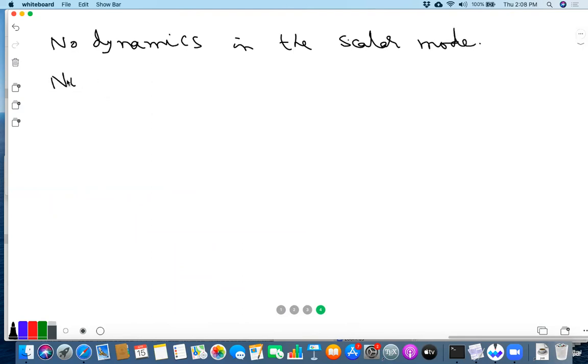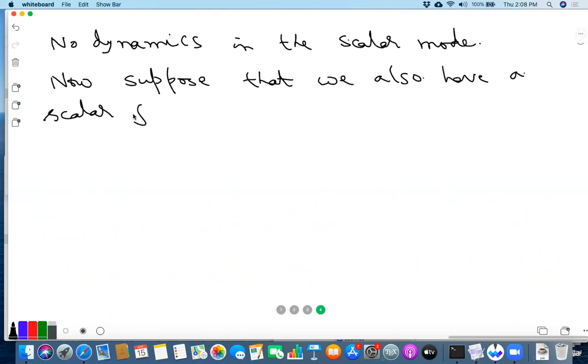Now suppose that we also have a scalar, a scalar field with a constant potential, just as before. The scalar field I'll continue to write by phi. This is small lowercase phi, right? The metric perturbation had a capital phi, so we should also distinguish between the lowercase and capital phi. So, scalar field phi with constant potential.